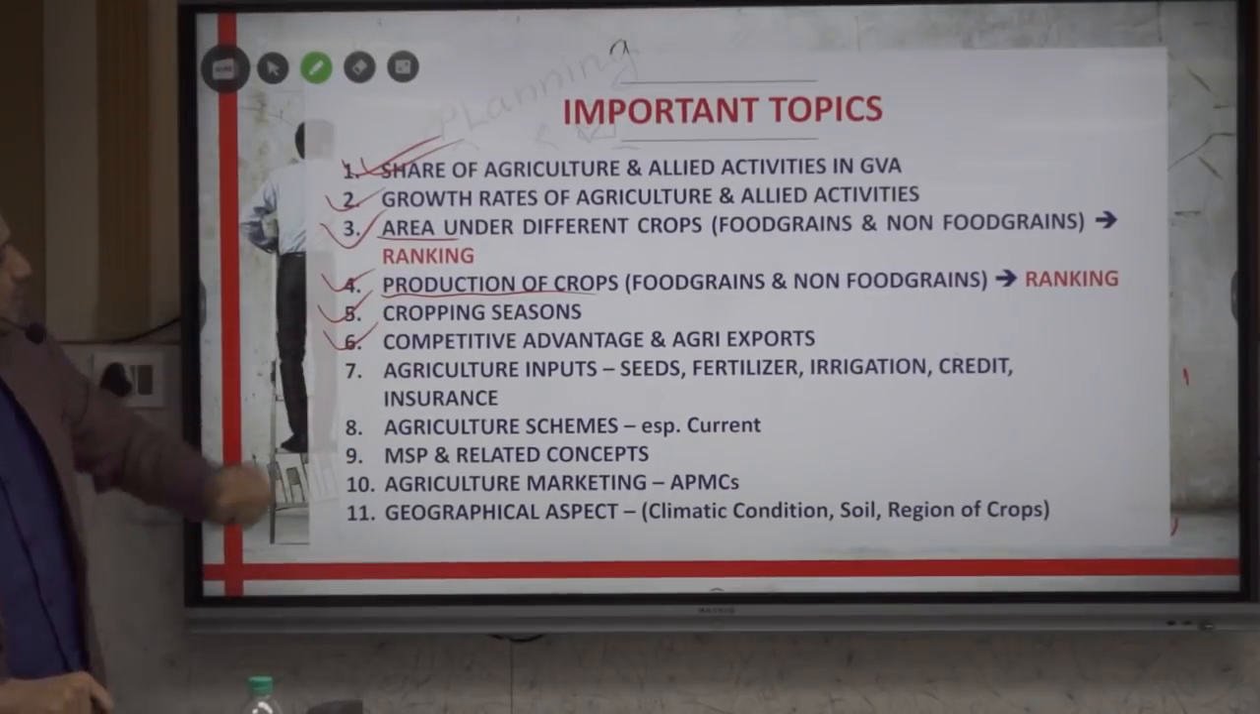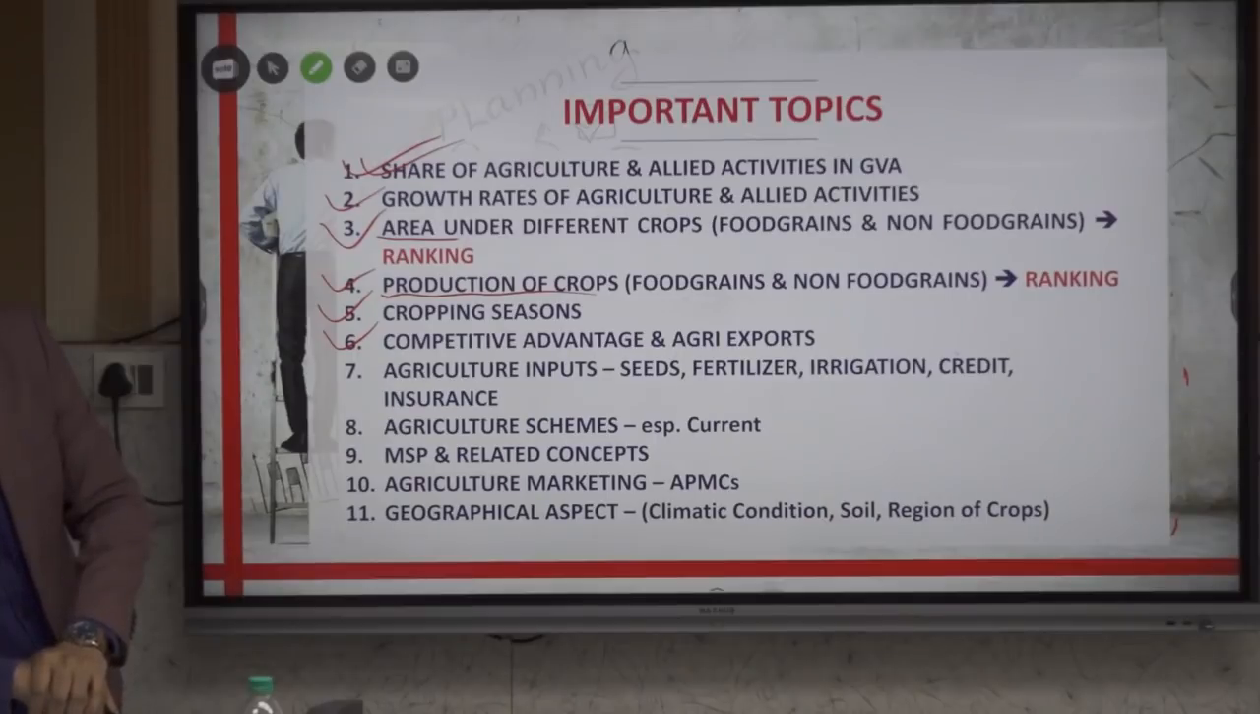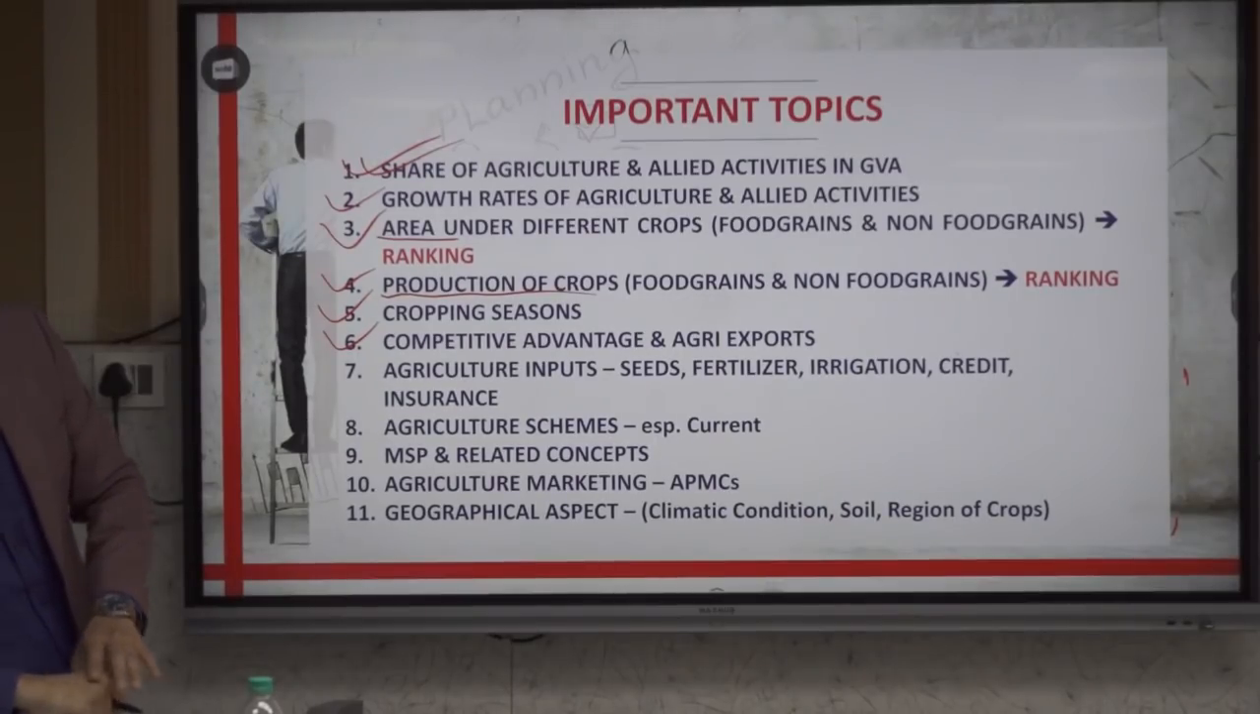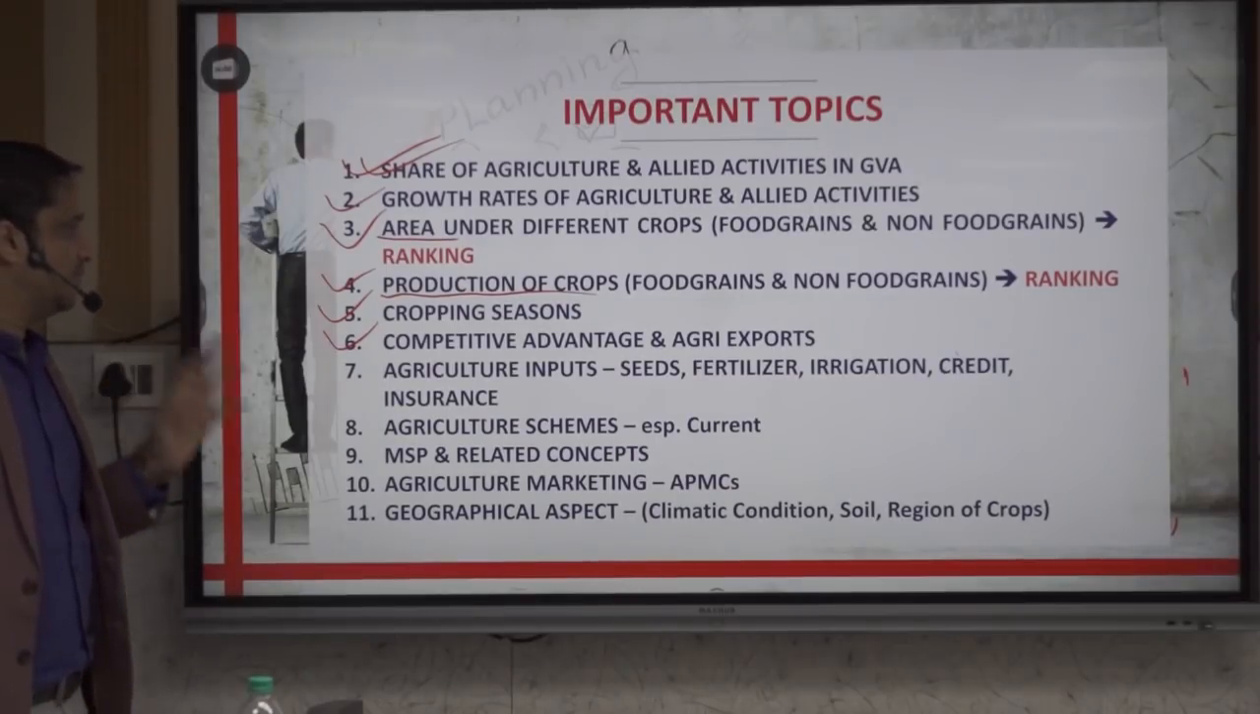Next is competitive advantage in the agricultural exports also. So they can ask a statement, which of the following crops is India the highest producer of, and then they will give you 1, 2, 3, 4 options. So we should have enough knowledge at least for the highest producer in 4, 5 crops. So we have to cram the name of these crops.